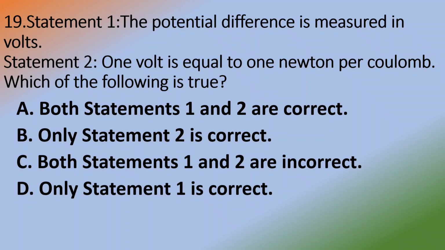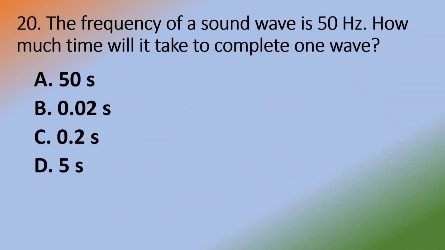Statement 1. Potential difference is measured in volt is correct. Statement 2. 1 volt is equal to 1 Newton per coulomb is not correct. Which of the following is true? Answer is option D. Only statement 1 is correct.